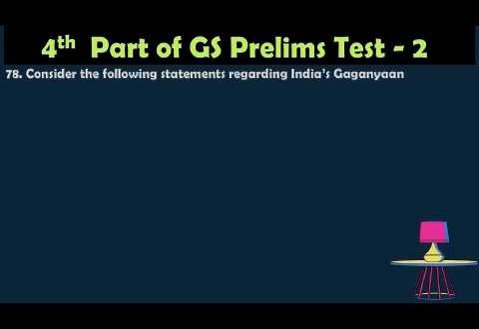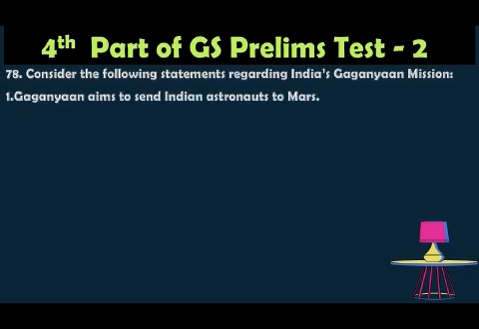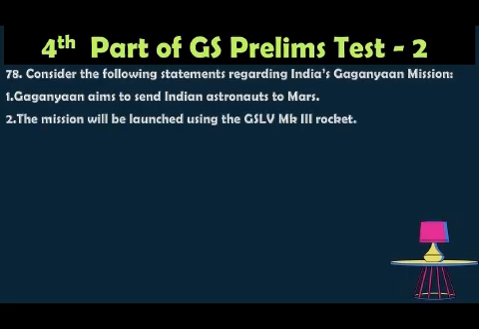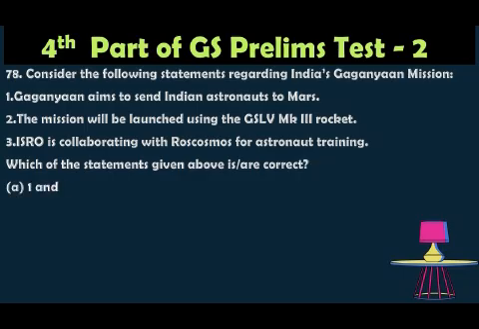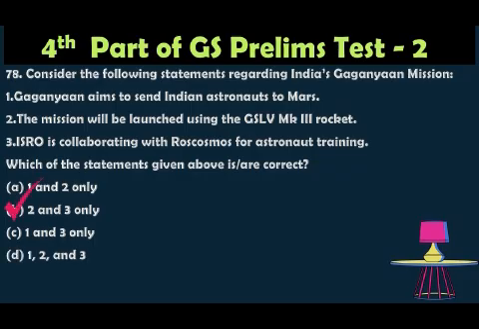Question number 78. Consider the following statements regarding India's Gaganyaan mission. 1. Gaganyaan aims to send Indian astronauts to Mars. 2. The mission will be launched using the GSLV Mk3 rocket. 3. ISRO is collaborating with Roscosmos for astronaut training. Which of the statements above is correct? Option A, 1 and 2 only. Option B, 2 and 3 only. Option C, 1 and 3 only. Option D, 1, 2 and 3. The correct answer is 2 and 3 only.